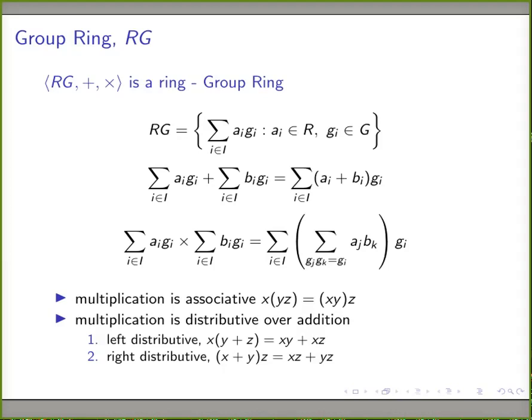And also, if the associated group G is abelian, this ring is going to be commutative. We don't say abelian ring, we usually say commutative ring. The ring is commutative if the group is commutative. So I leave this to you to prove that this structure, the set of all formal sums together with addition and multiplication, is a ring.